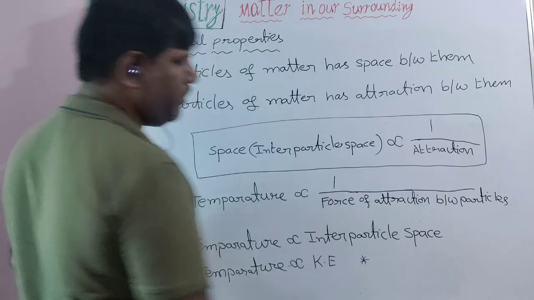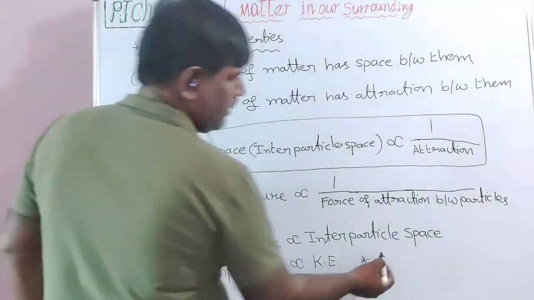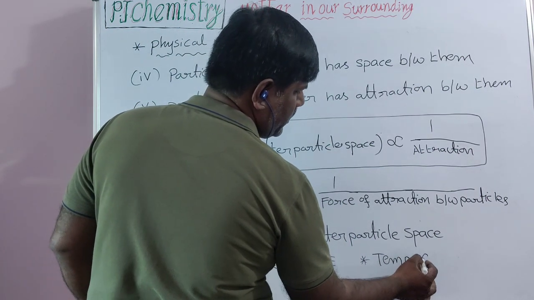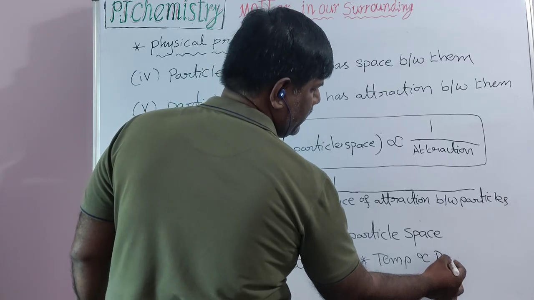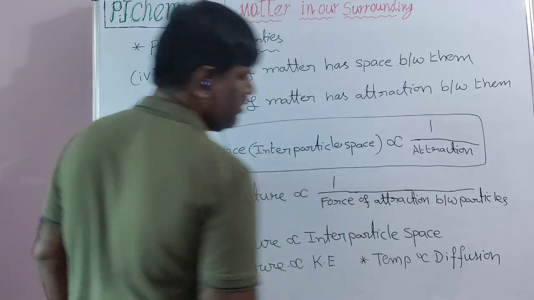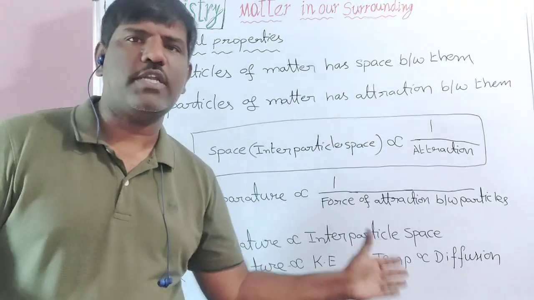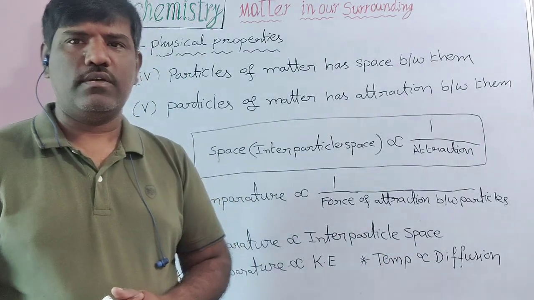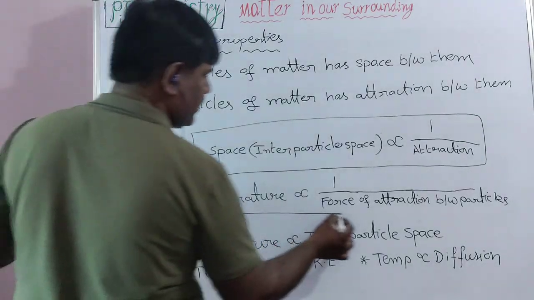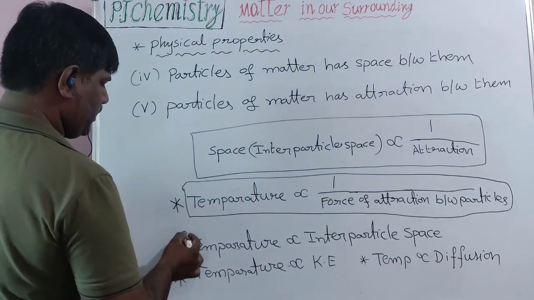Also, you can say temperature is directly proportional to diffusion. Temperature rising, kinetic energy increasing. Kinetic energy increasing, particle movement is more. These are some relations. Till now, whatever we discussed is the physical properties of matter.